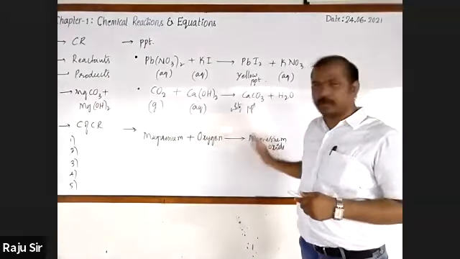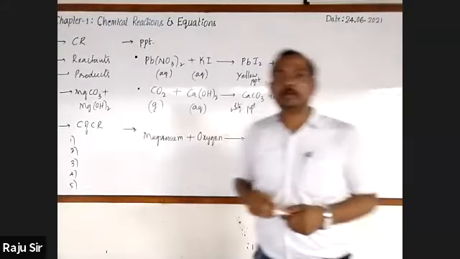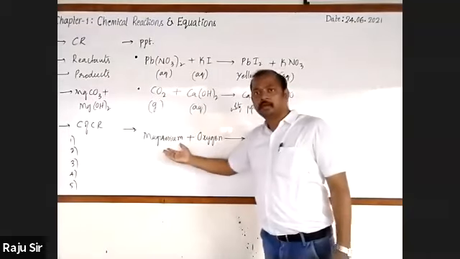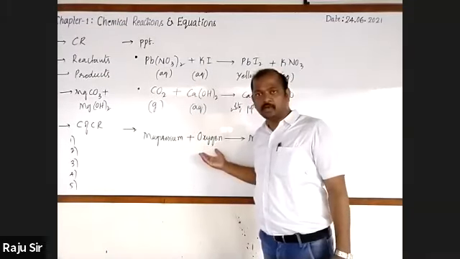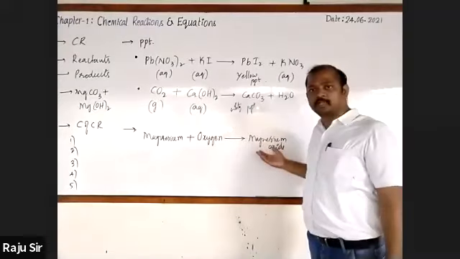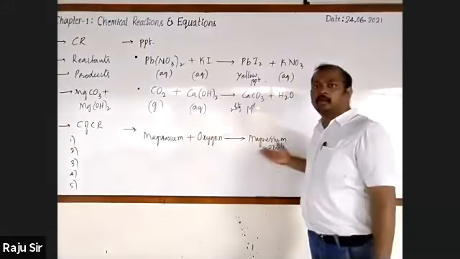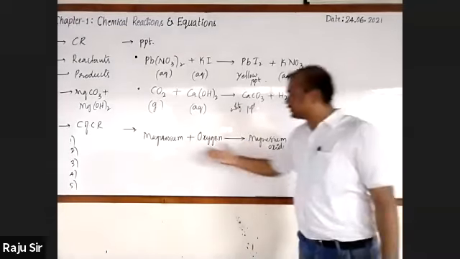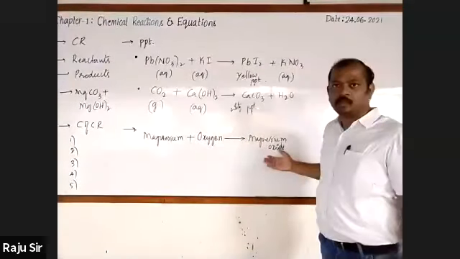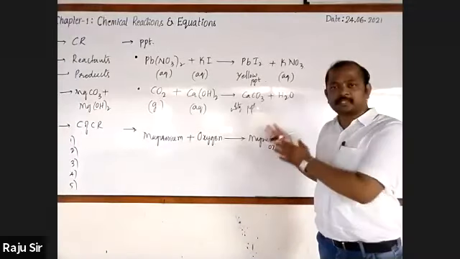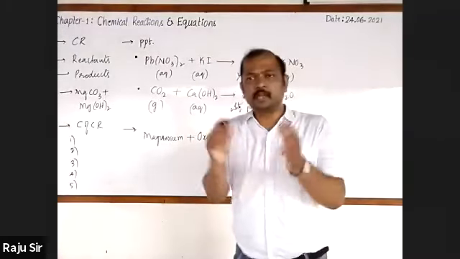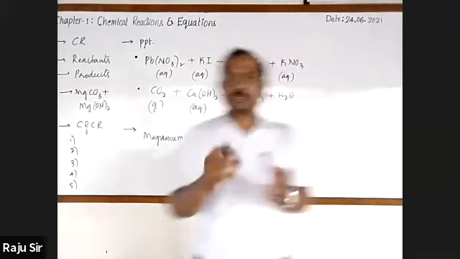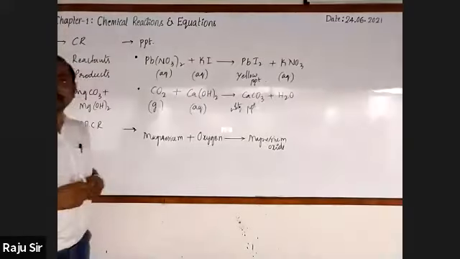And this short form is known as word equation. Look here, what are the compounds that are involved and what are the compounds that are formed. Everything has been written in words only. So this is called word equation. And you can even represent this symbolically. Still you can make it very concise. You can write it in a concise, short form by using the symbols.